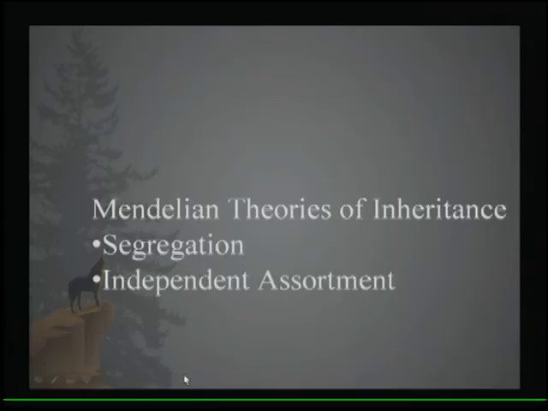Okay, so a couple of things that Mendel is famous for, there are many, but one of them is a couple of theories of inheritance that he came up with. One is segregation. You have to understand that Mendel was doing his work before we knew what DNA was, before we knew that there were even chromosomes. And so one of these is the theory or principle of segregation.